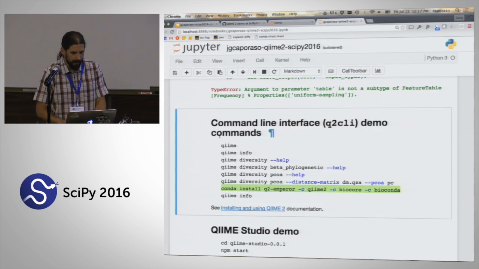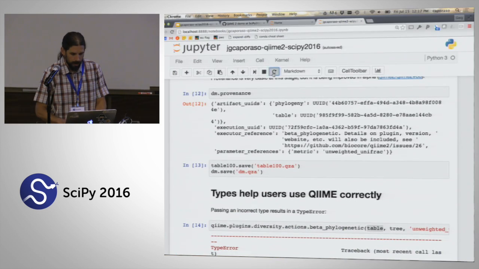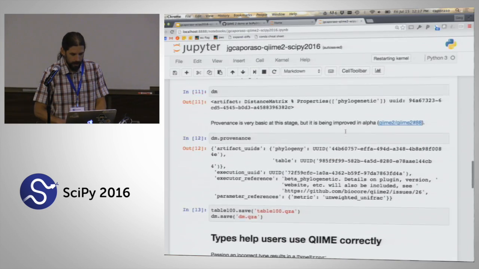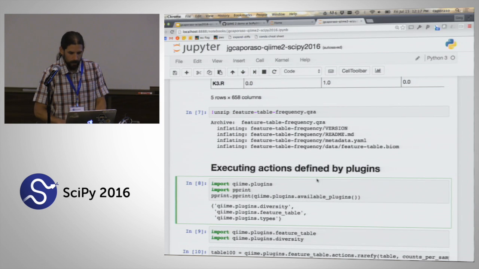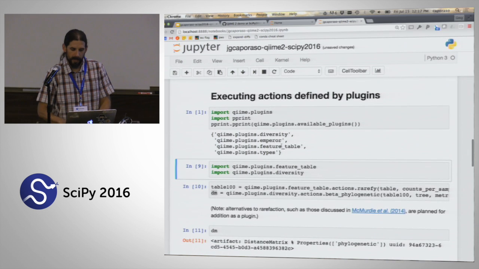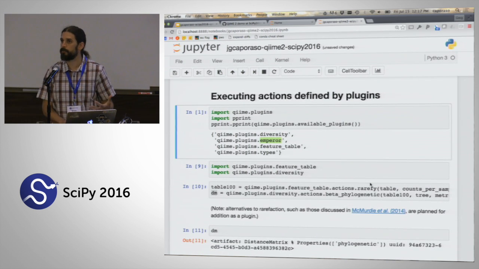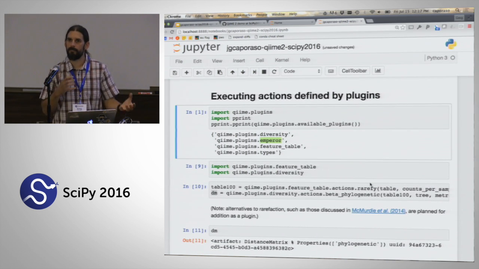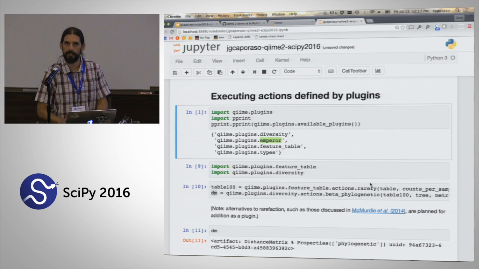If I were to go back to my notebook here and look at what my available plugins are, you would see that under this namespace, I also have this Emperor plugin available now. And so these can be very easily added or removed from the system.